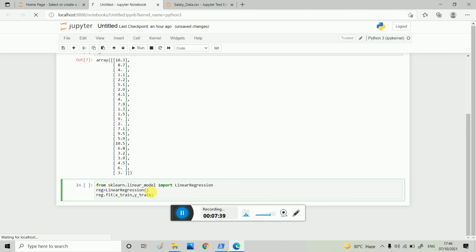I call that class LinearRegression and I fit xtrain and ytrain. So here we train the model with the training data.